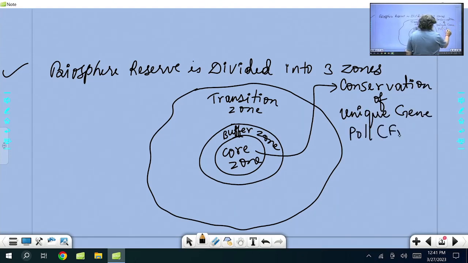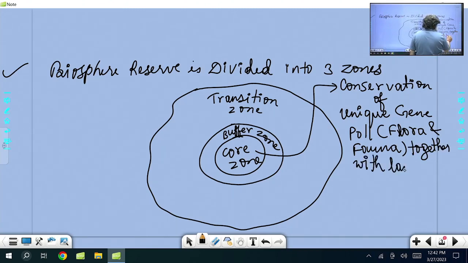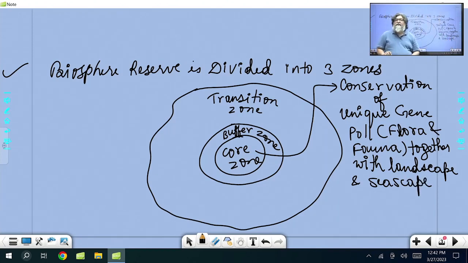That is whatever plants and animals are found there, that is conserved together with the landscape and seascape. That means whether that land is a mountain or delta or lagoon or coastal area or plain area, that landscape and seascape also get managed here.